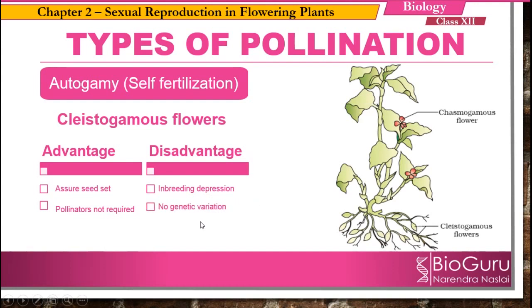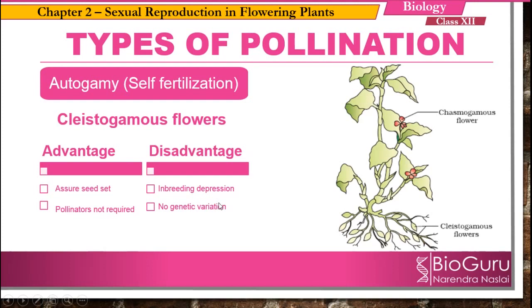And also, because the same pollen grains are transferred to the same flower, the same genes, same characters are transferred to the next generation. So there are no genetic variations. No genetic variations are created in the clistogamous flower. Same characters are transferred to the next generation.